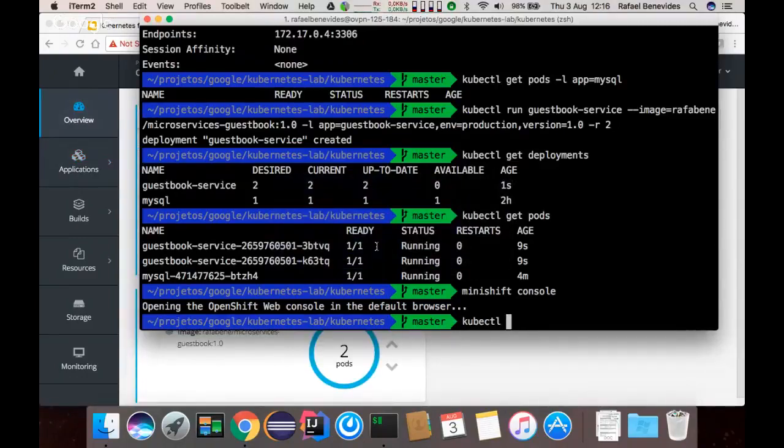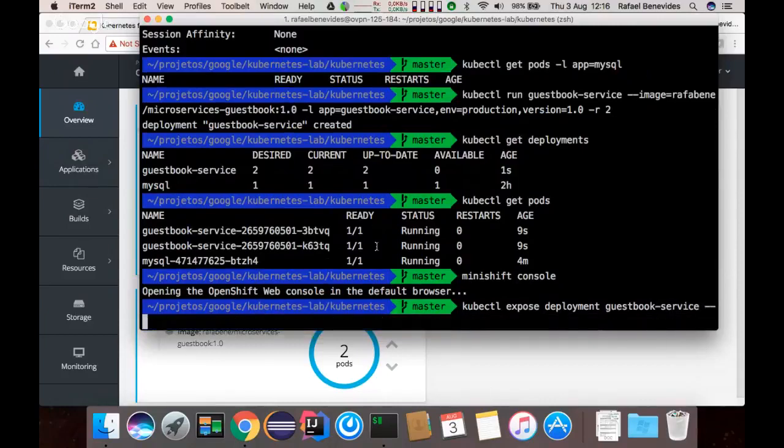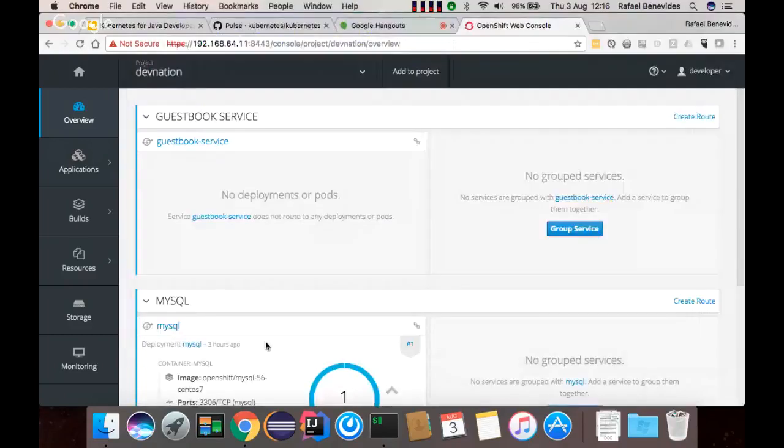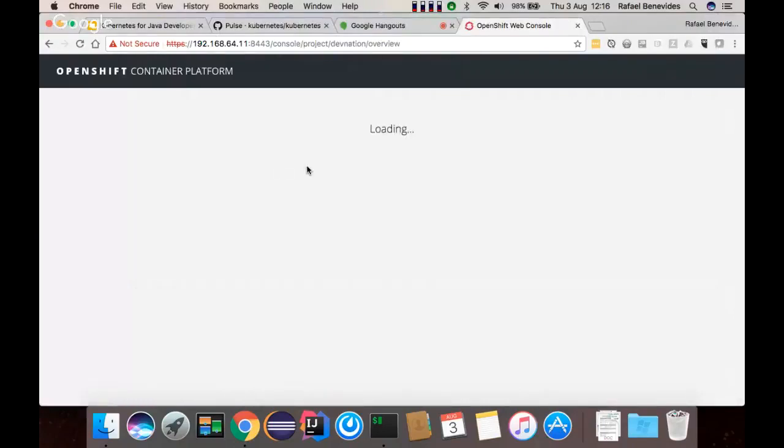Again, I can use the kubectl command, run expose the deployment guestbook service, and I can specify the port 8080. Okay, that will create a service. Let's refresh the screen.